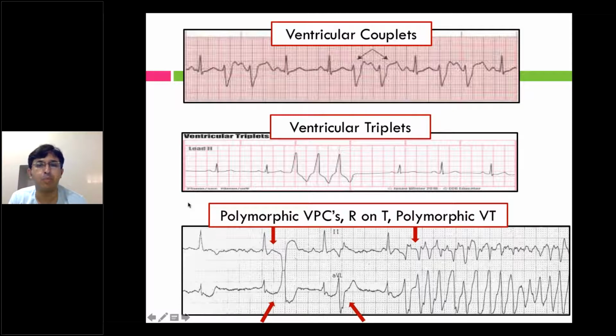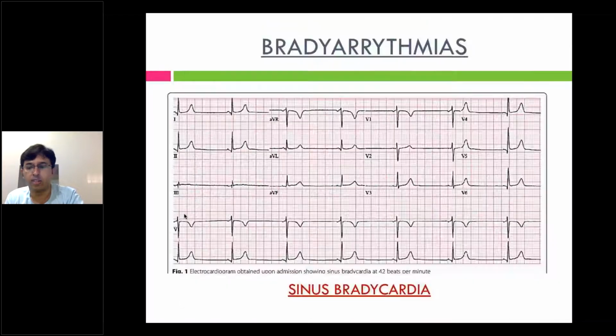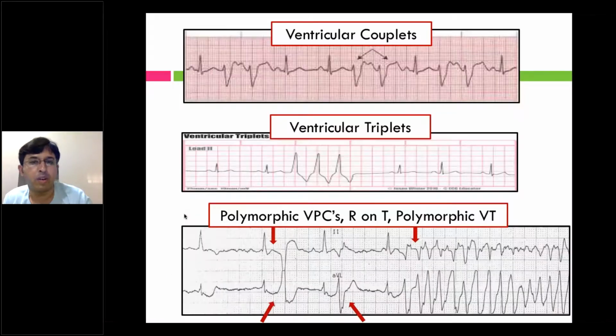So whenever you have a patient with couplets or triplets or polymorphic VPCs, you should always be careful. You should correct all reversible causes whichever is possible. Fine. So I have covered atrial ectopics and ventricular ectopics. The ectopics which have to be given special care, like couplets, triplets, and polymorphic VPCs, can usually degenerate to VT.